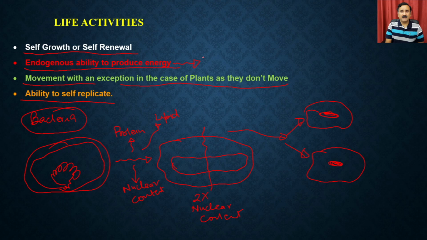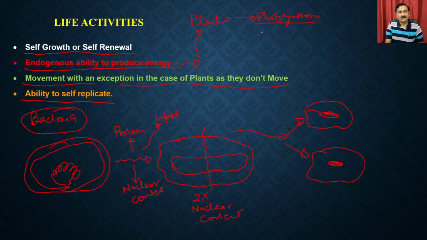If an organism has an endogenous ability to produce energy, it means the organism has to have a machinery. In this case, you can have two different types of examples. You can have plants, which perform photosynthesis. When we were discussing the chloroplast, we discussed the complete detail of photosynthesis, where we have the dark reactions and the light reactions.